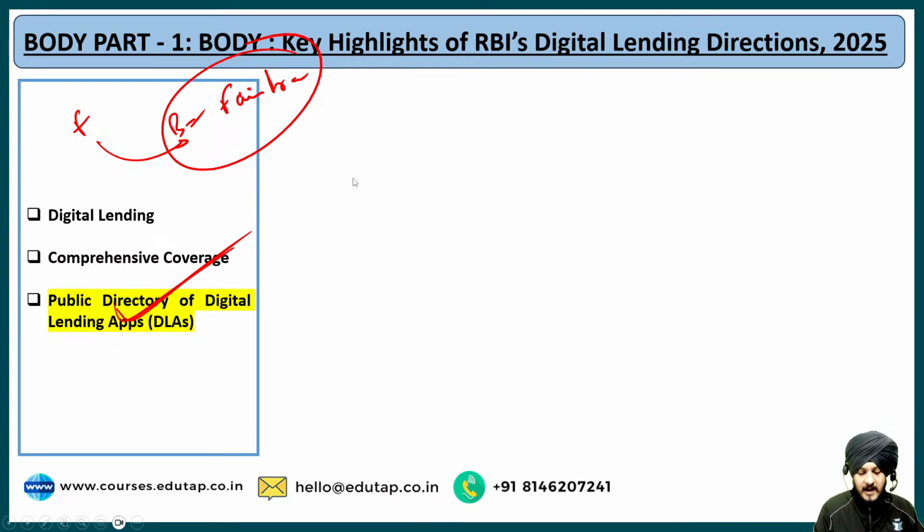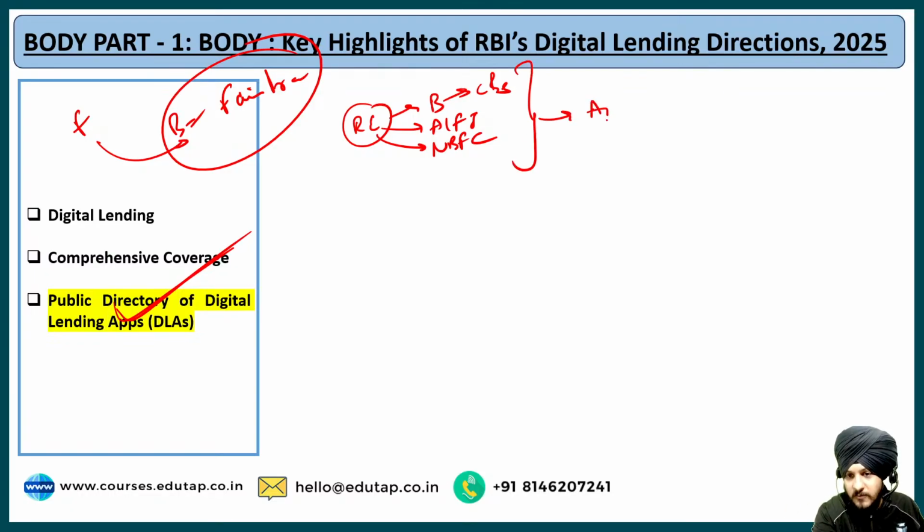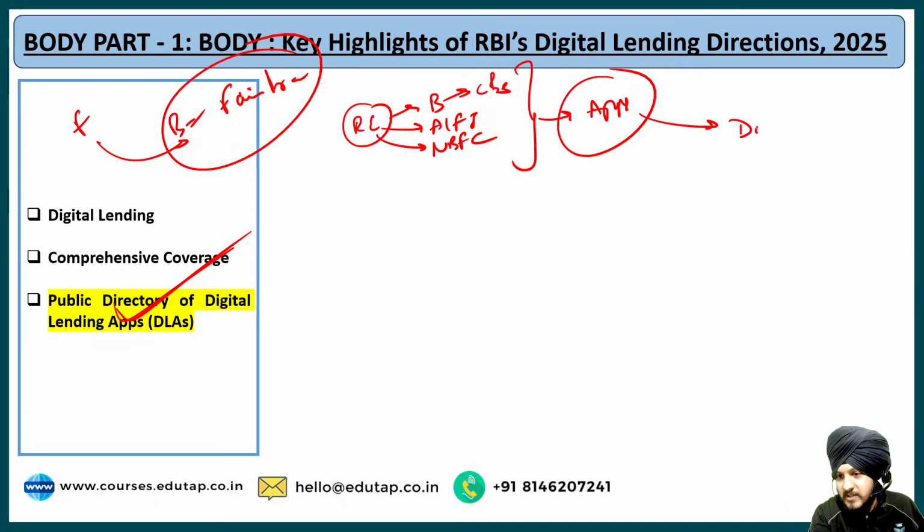Now what do we mean by that? Basically RBI wants different kinds of regulated entities, for example, we have banks, we have All India Financial Institutions. Fine, but when I say banks, it means the commercial banks that are there. Apart from that, we have the NBFCs also. Now these banks or these NBFCs use different types of applications. Fine, they use different types of applications in order to serve the purpose of digital lending. Now let us say you have downloaded a certain kind of app from a certain type of platform. Now this app, let us say, is a fraudulent app.